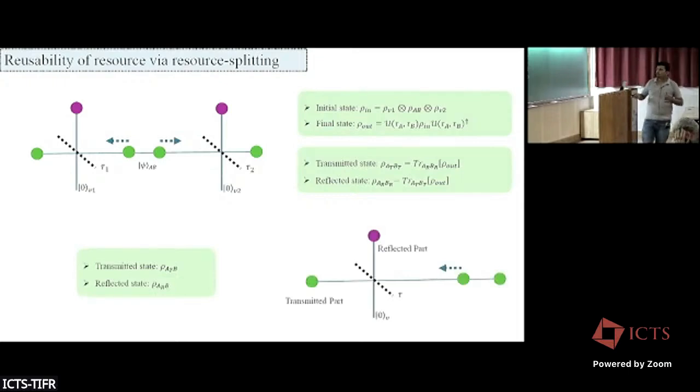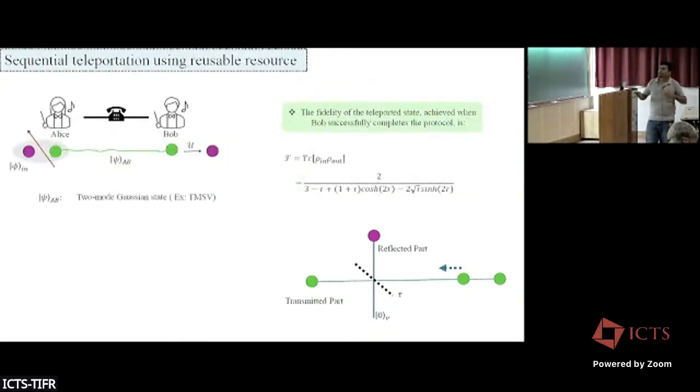So what we did is that we did not split the Bob part, but we just split the Alice part. Then the transmitted state can be written as the transmitted mode, and the Bob part will be our transmitted state, and the reflected part will be these two. Now in these conditions, we calculate the fidelity of the teleported state.